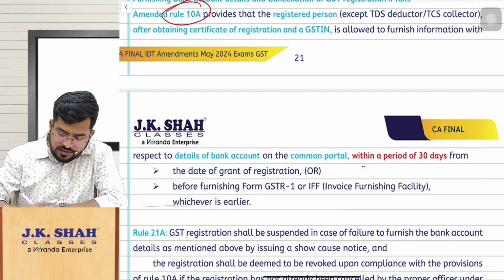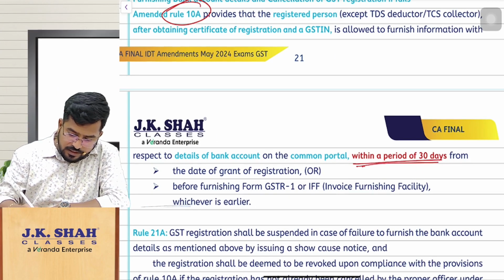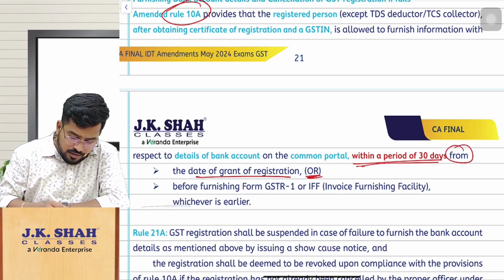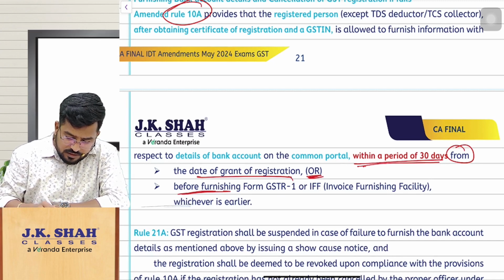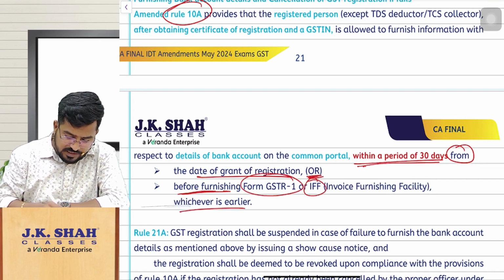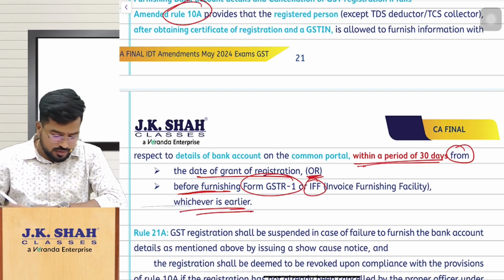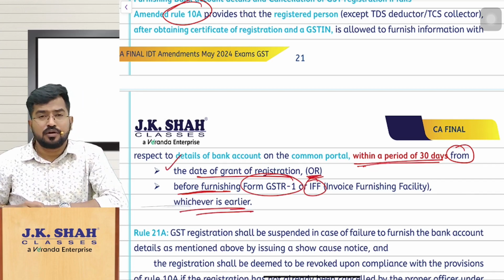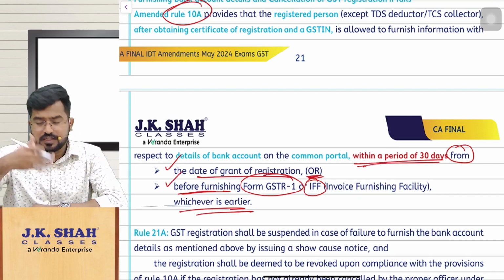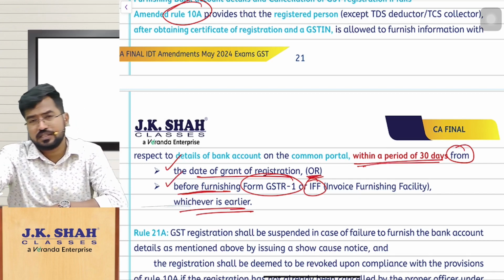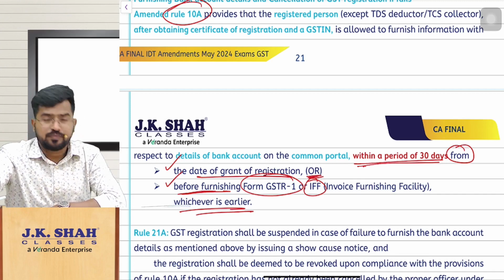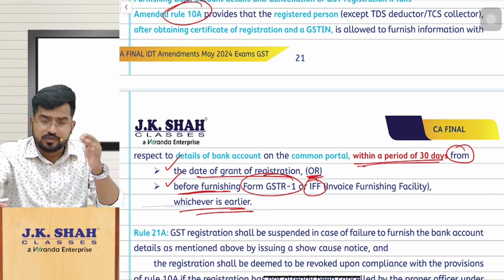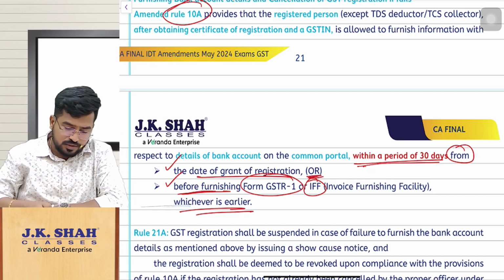They are saying that within 30 days from the date of grant of registration or before furnishing your GSTR1 or IFF, whichever is earlier, what you have to do? You have to update your bank account details in the common portal electronically. So that is the amendment here. So that is amended rule 10A.